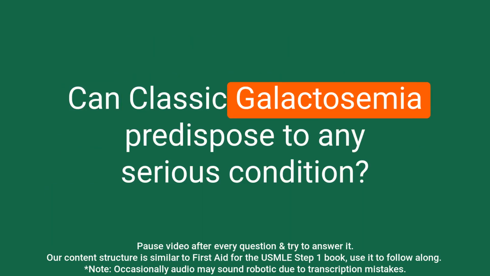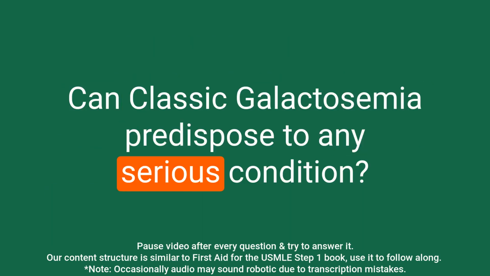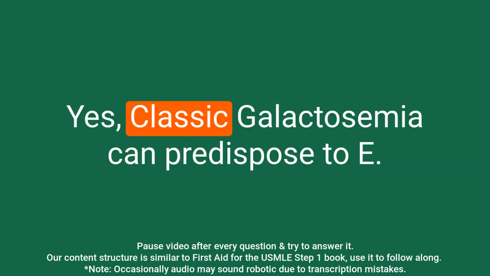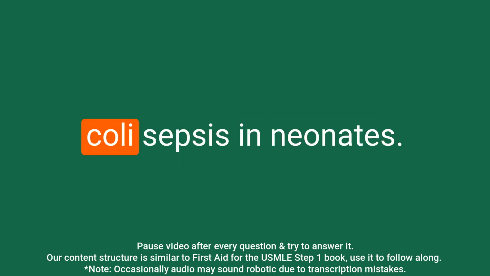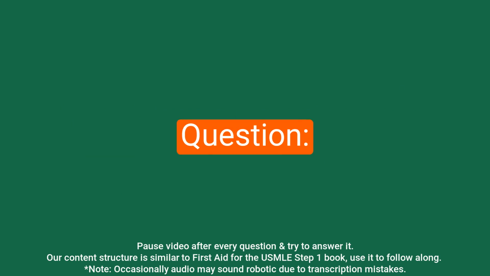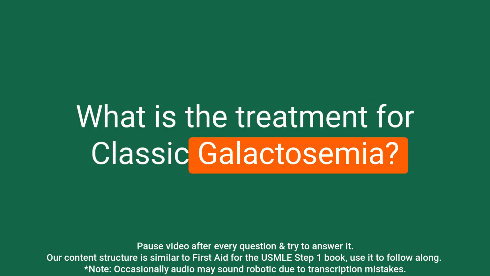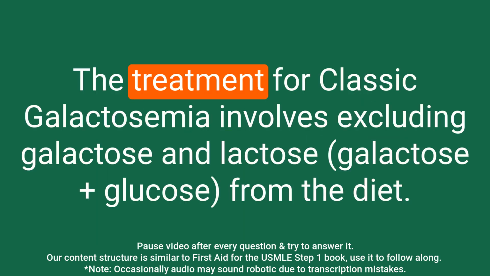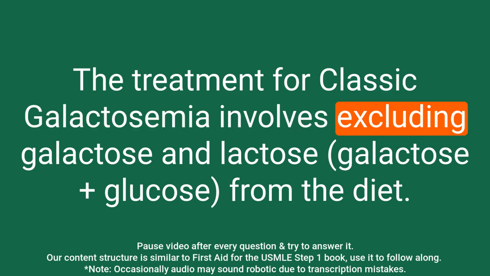Question: Can classic galactosemia predispose to any serious condition? Answer: Yes, classic galactosemia can predispose to E. coli sepsis in neonates. Question: What is the treatment for classic galactosemia? Answer: The treatment for classic galactosemia involves excluding galactose and lactose from the diet.